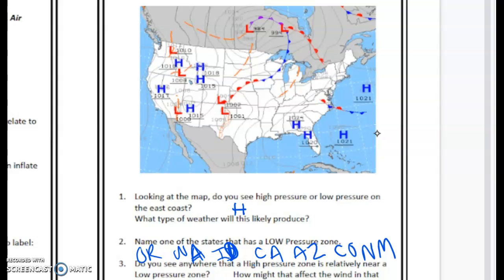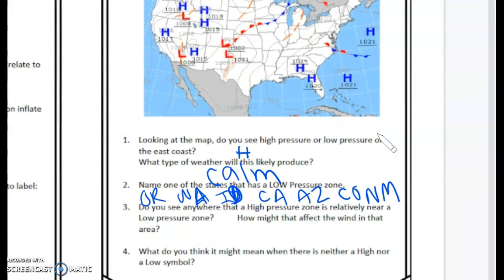And then the second part of number one was about the East Coast over here. And it said, what will the weather be like if there's high pressure? So if there's high pressure, that usually means that it's calm weather. So there's not a lot of wind. It's usually nice and sunny. It can be cloudy and overcast, but still be really calm. Not a lot of weather pattern. But typically high pressure is sunny. So, you'll see high temperatures on high pressure a lot similarly.